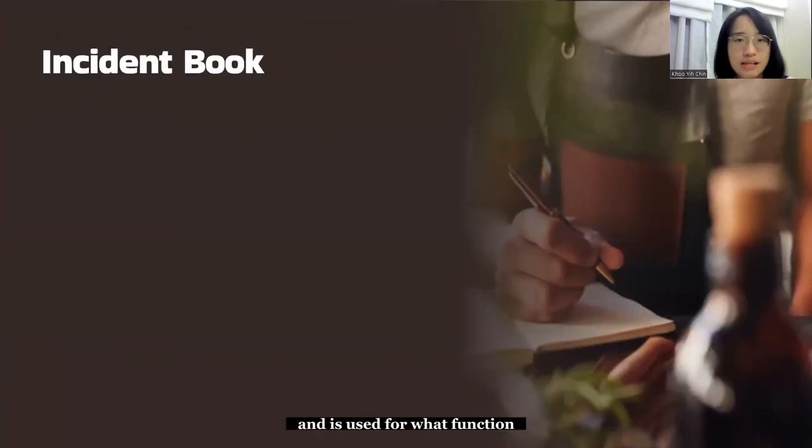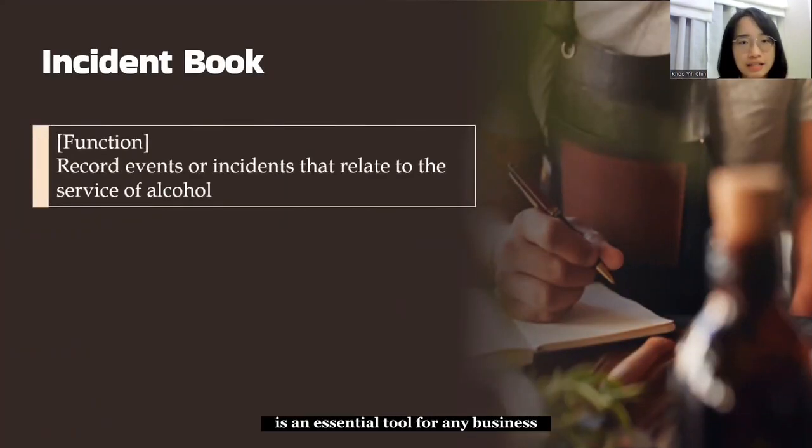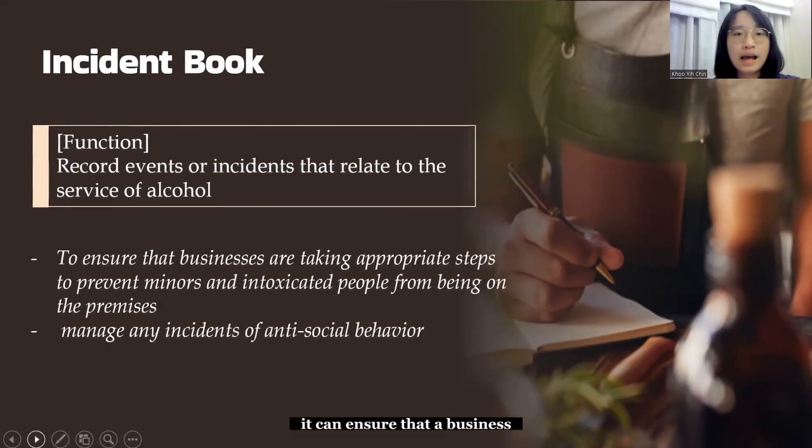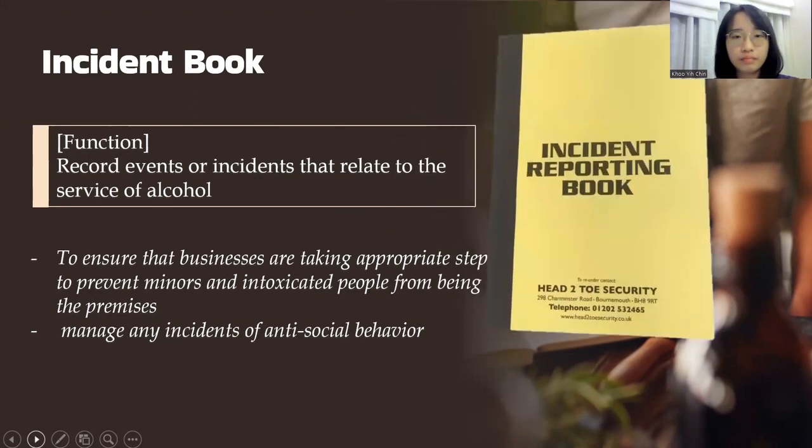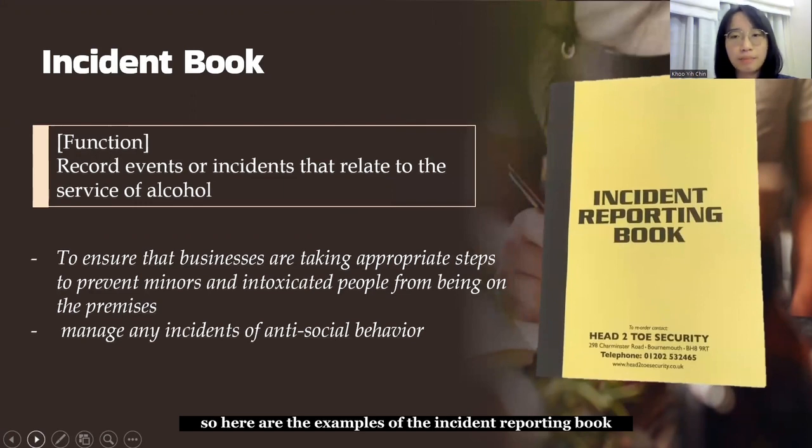So what is an incident book and what is it used for? An incident book is an essential tool for any business that serves alcohol, as it provides a record of a lot of events or incidents related to the service of alcohol. It can ensure that a business is taking appropriate steps to prevent minors and intoxicated people from being on the premises, as well as to manage any incident of antisocial behavior. So here are the examples of the incident reporting book.